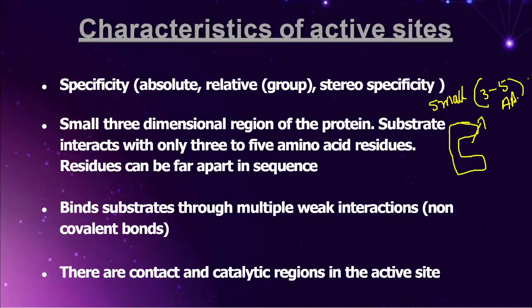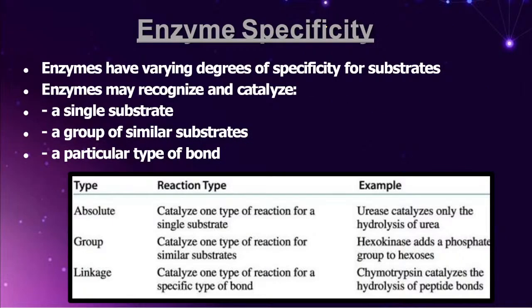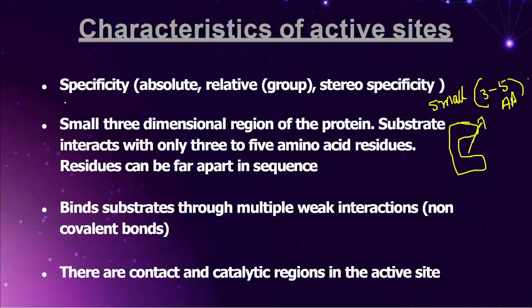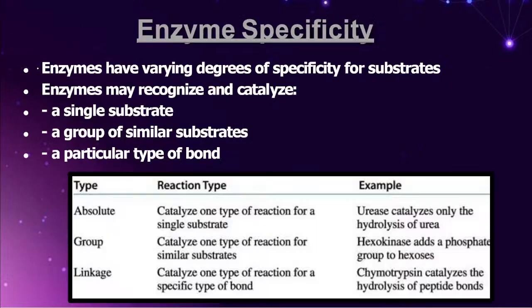That's all. Only 3 to 5 amino acids come close together, friends, and they form this particular active site. That is the reason, friends, larger substrates cannot fit into every enzyme. Don't get confused with that. Okay, now let me explain to you, friends, the types of specificity, which you have to remember compulsorily from the exam point of view.